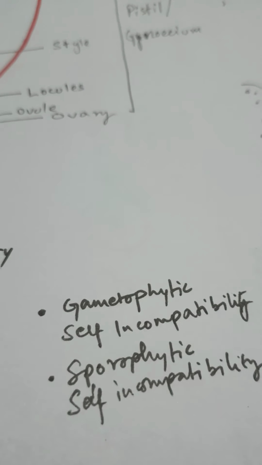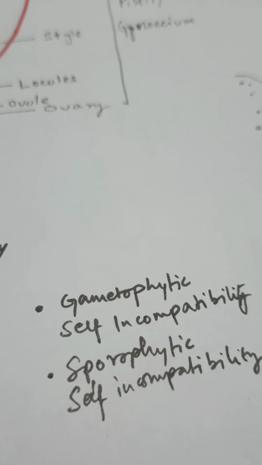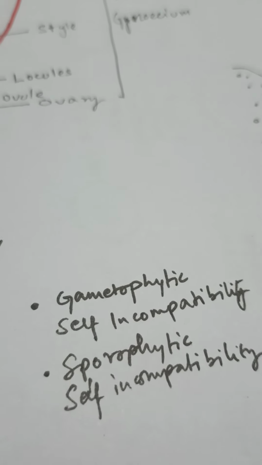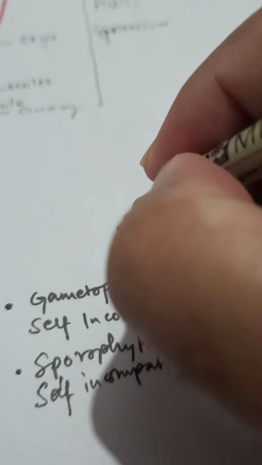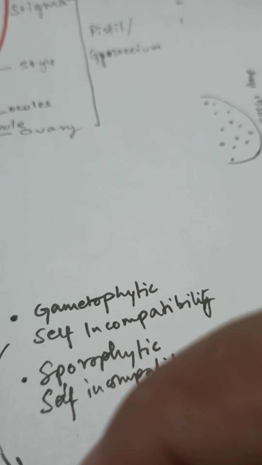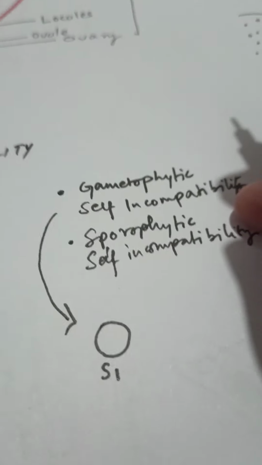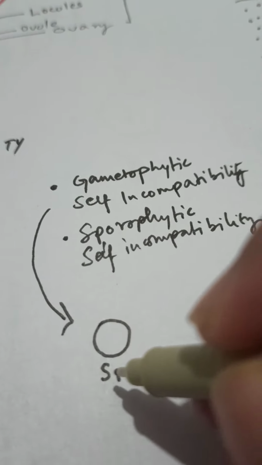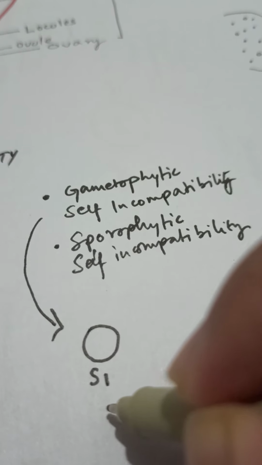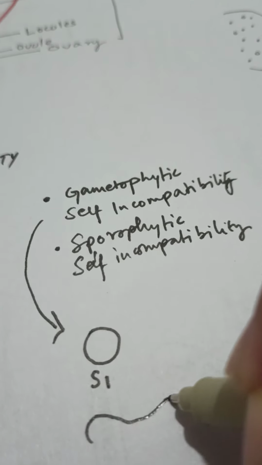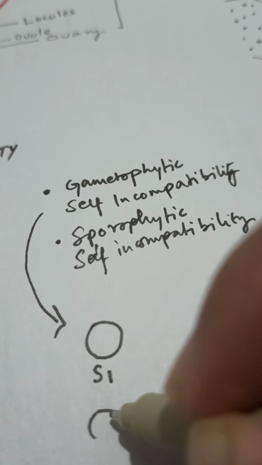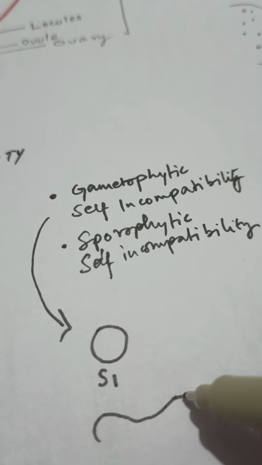I'll give you an example. For the gametophytic method, it is the entire family Solanaceae, like many plants, for example the potato plant. They show this gametophytic self incompatibility, where we need just the pollen, and on its surface there will be a moiety, let's say S1. The relationship between this S1 and the similar protein on the surface of the pistil is what is going to trigger the entire process.